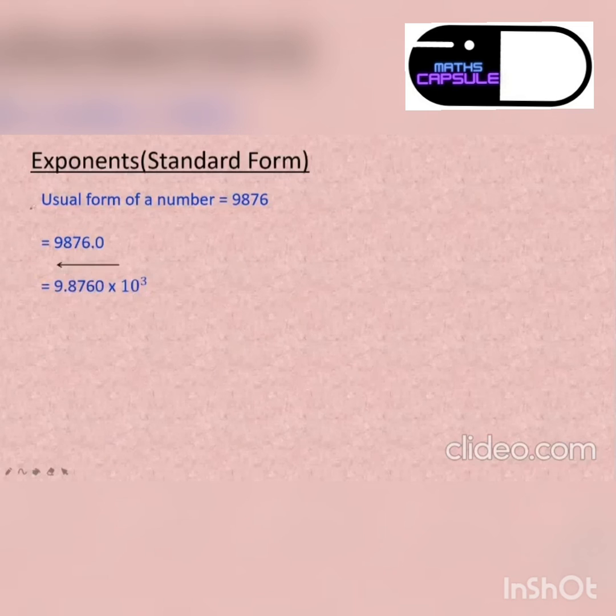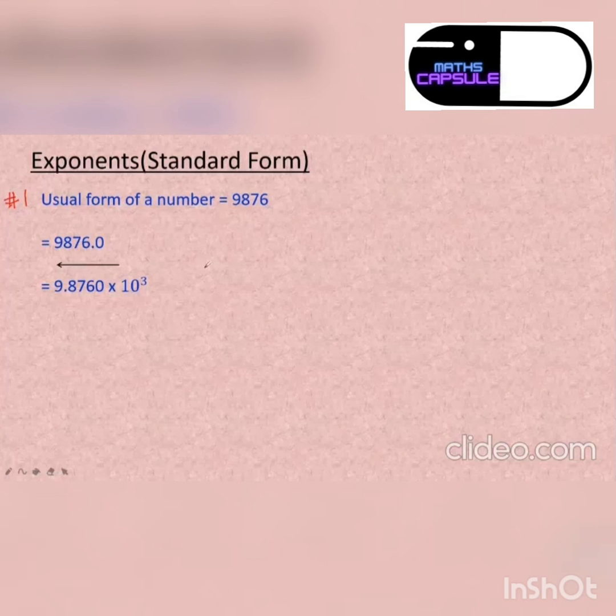This is your question number 1. Ma'am, I have a doubt. Yes, Dipanshi, tell me. Ma'am, if we have to shift our decimal 4 places, then the answer will be 10 to the power 4, plus or minus? Yes, plus and minus will depend on whether it is right or left. If it is left, it is plus. If it is right, it is minus. Any other doubts?